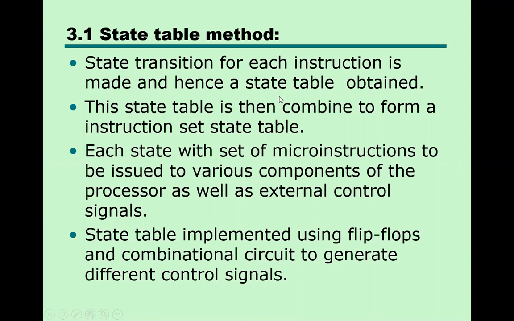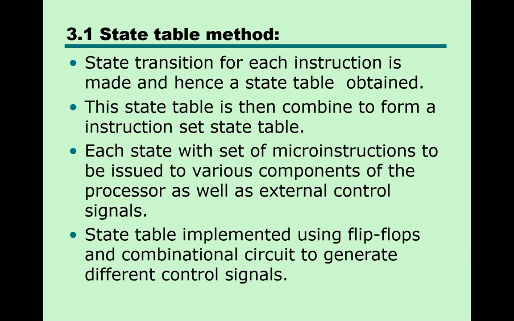According to the micro operation in the state table, for this first input, for these multiple inputs, this would be the output. And according to your first input, with your second input, your output would be different. So the state transition for each instruction is made, hence a state table is obtained.